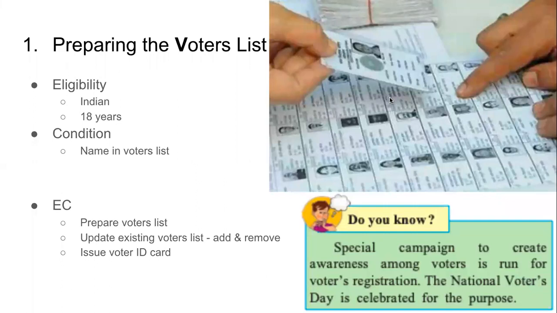There are campaigns done at various places where they would say, okay, for this 1 week or 1 month, we are opening this temporary office near your house. Come and register yourself as a voter. That also is done. So they make it easy for us to register as voters, but at the end of the day, it is our responsibility to get registered.